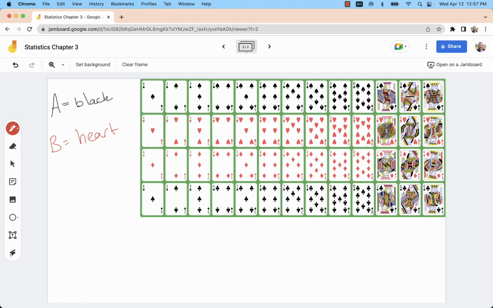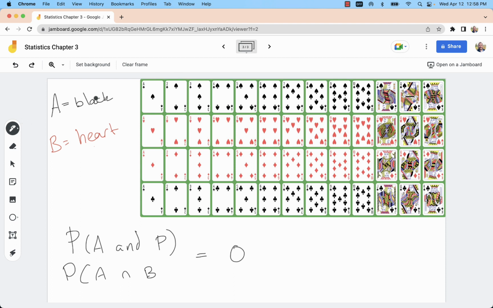The concept of mutually exclusive or disjoint events can also be explained with a deck of cards. Consider the events A, drawing a black card, and B, drawing a heart. If only one card is drawn, the probability of both of these things happening is 0. This is the intersection of events A and B, or we would say the AND probability is 0. So anytime these two events can't happen in the same instance, that is a disjoint or mutually exclusive pair of